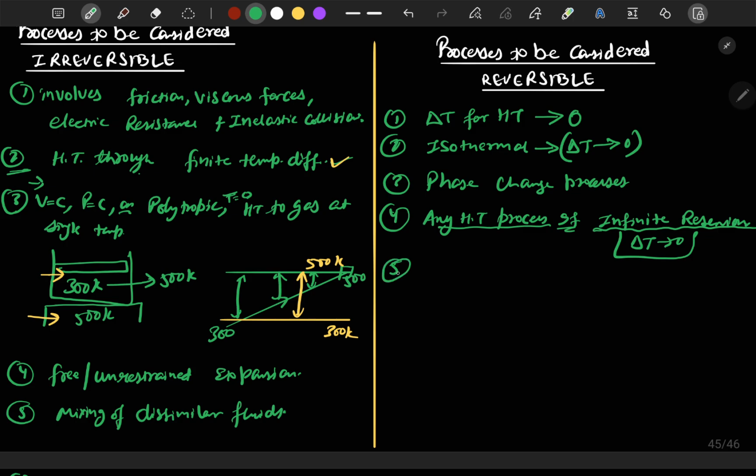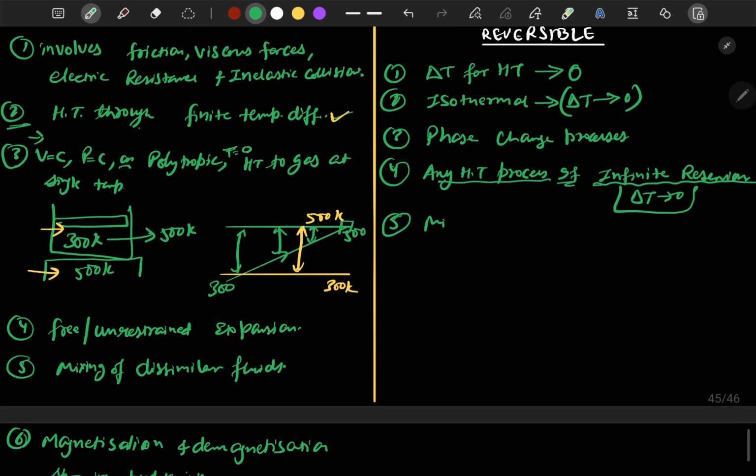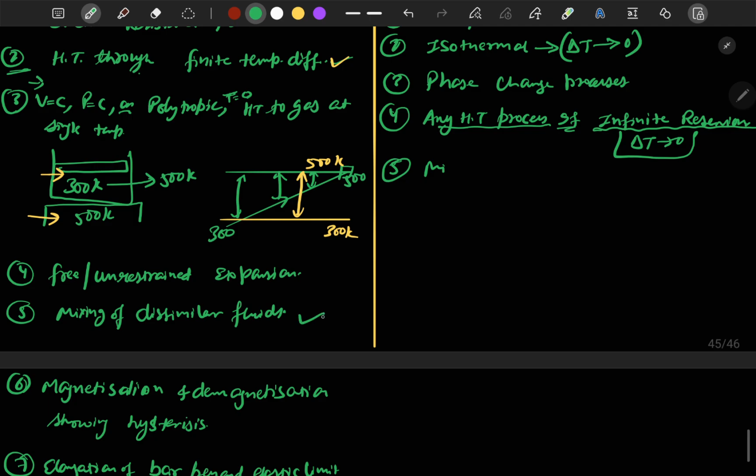Point number 5: here we had talked about mixing of dissimilar fluids. Here it is mixing of similar substances or fluids initially at the same state. It must be initially at the same state.